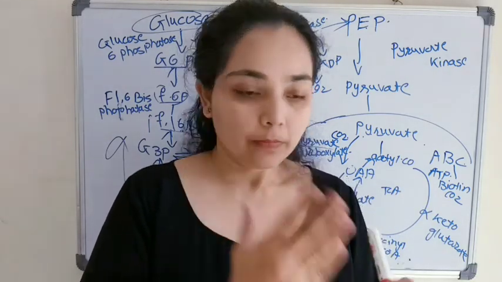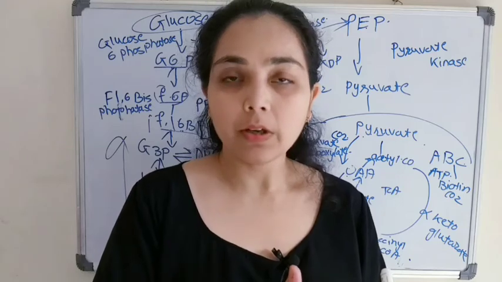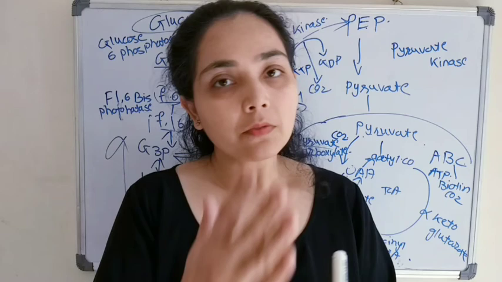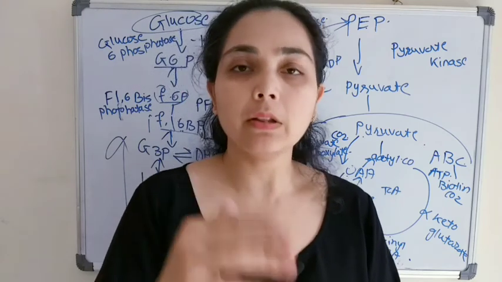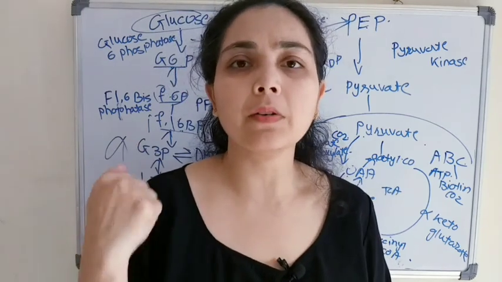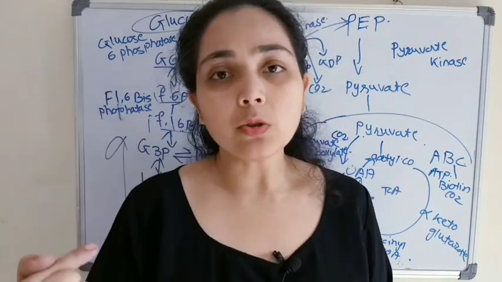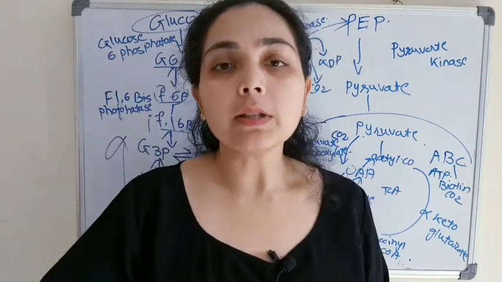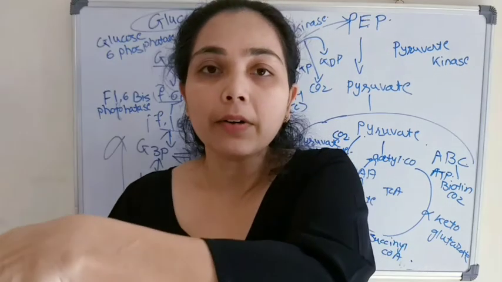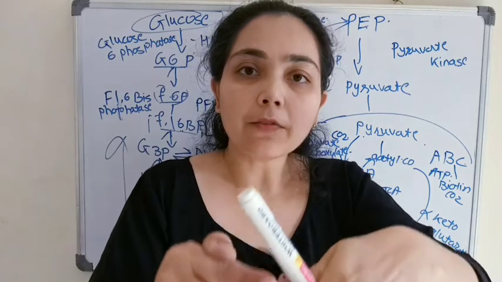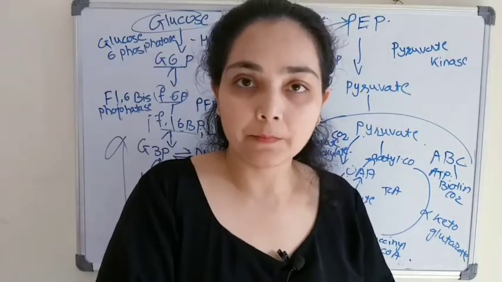During the fasting stage, in the muscles, pyruvate is converted to lactate. If you remember what happens during strenuous exercise, pyruvate is converted to lactate. So that lactate will then travel from muscle cells into blood circulation and from blood to liver cells.